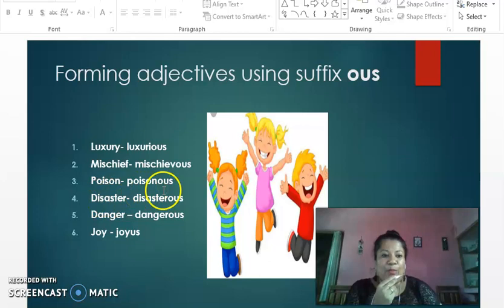Poison, poisonous, disaster, disastrous, danger, dangerous, joy, and joyous. Your teacher forgot to put an O over here, but just remember it's joyous, a typing mistake. So remember, you can form adjectives using a lot of suffixes, but today we are only dealing with FUL and OUS.